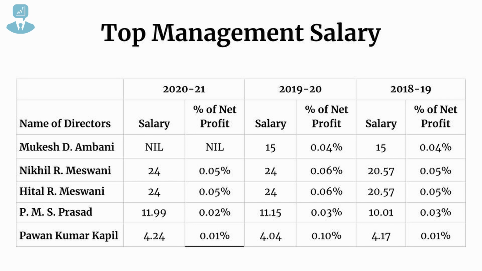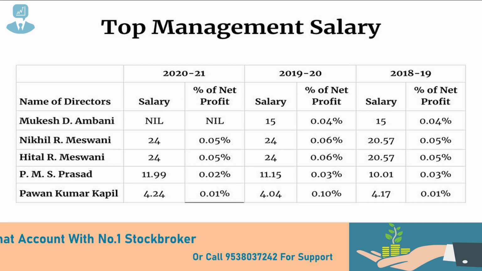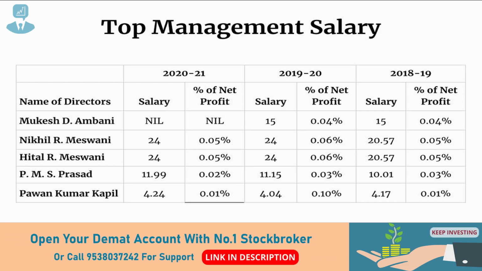Nikhil R. Meswani is one of the other top directors of Reliance Industries. His salary was 20.57 crores in 2018-19, 24 crores in 2019-20, and in 2020-21 his salary was 24 crores, which is 0.05 to 0.06%. If you look at the other three directors also, Hital R. Meswani, PMS Prasad, and Pawan Kumar Kapil, the salary is going up only in proportion if the net profit of the overall Reliance Group increases.